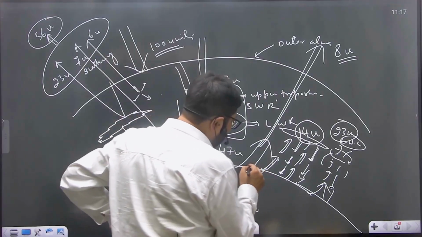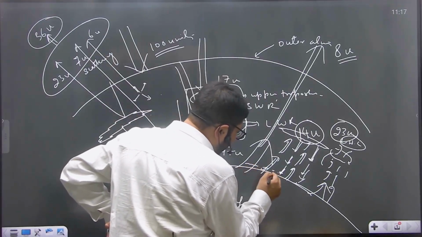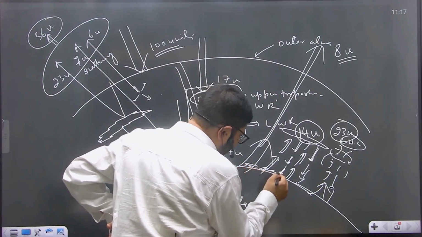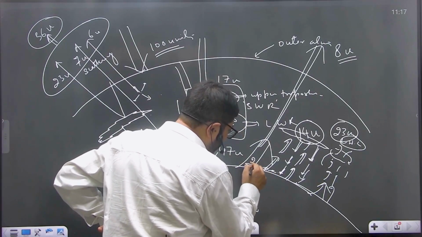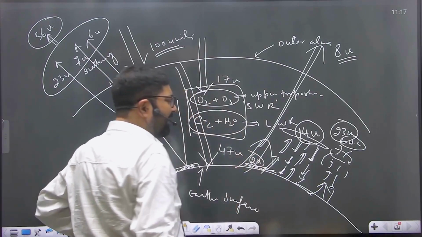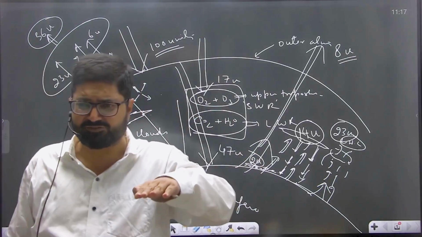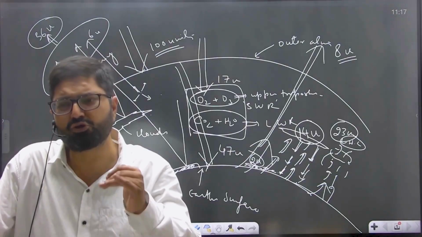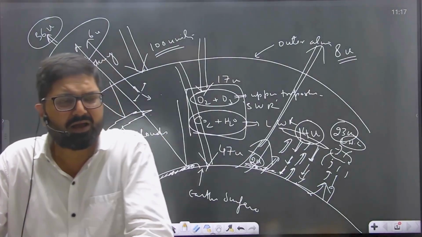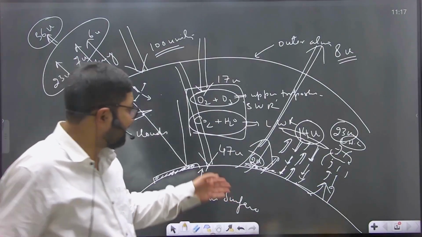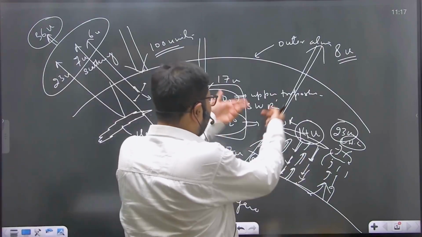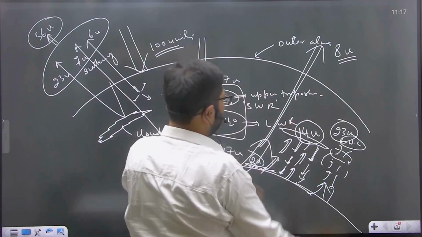And by way of conduction process, the air which is in contact with the surface, 2 units of heat is added to the atmosphere, the layer of atmosphere which is in contact with the surface. By way of conduction, 2 units of heat is added to the atmosphere, and this later by way of turbulence and convective mechanism is carried upward in the atmosphere.